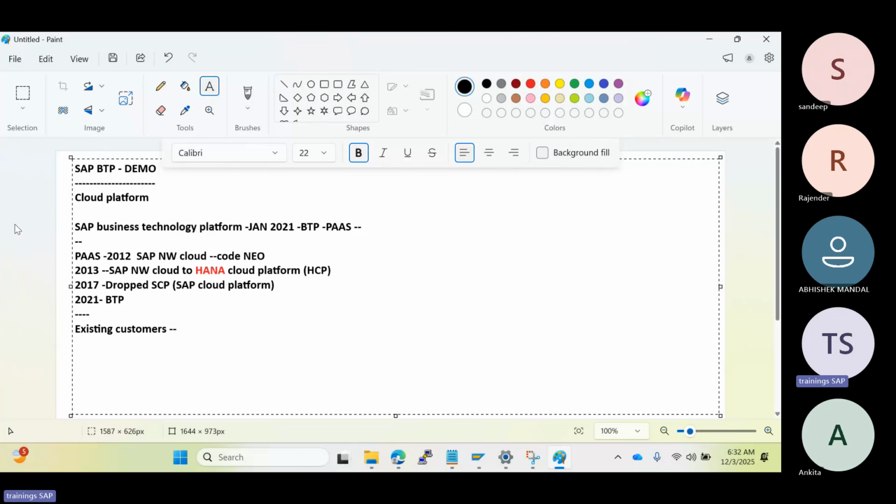Suppose an existing SAP customer wants to build a cloud solution to extend SAP systems like SuccessFactors and S/4HANA. The customer needs services for integrations, right? They want to extend, then they need to go with SuccessFactors and Ariba. At that time they want to use these kinds of services and integrate them, right? So in this scenario, existing customers can get benefit, and new customers will also get benefit.